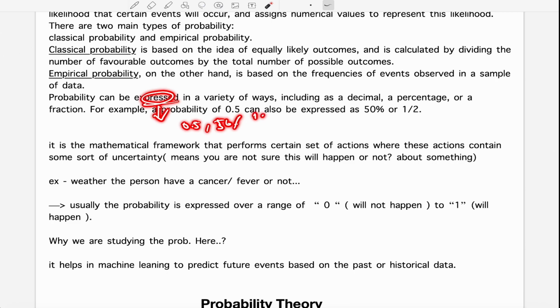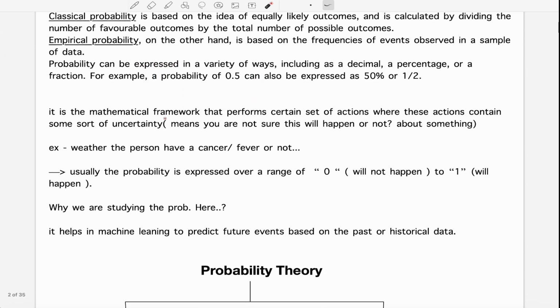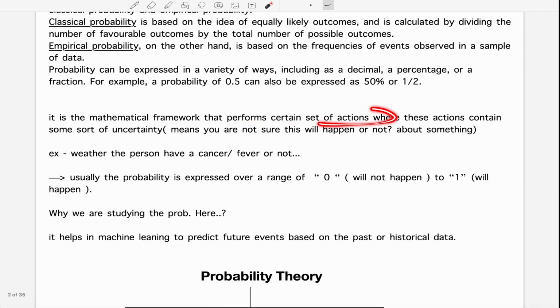It's a mathematical framework for a certain set of actions where these actions contain some level of uncertainty. What do we mean by uncertainty? We are not sure whether this will happen or not. I hope you have a basic understanding of what it is going to do.